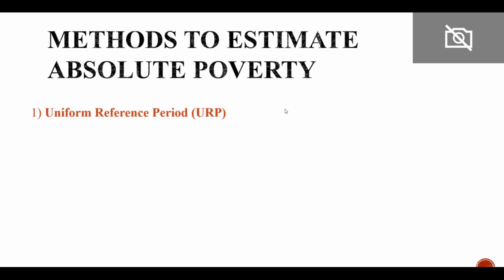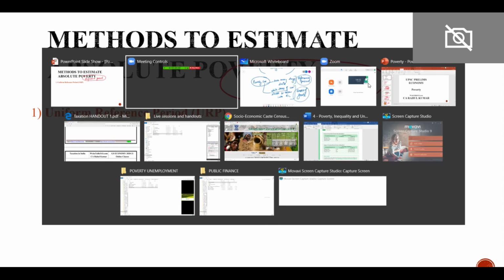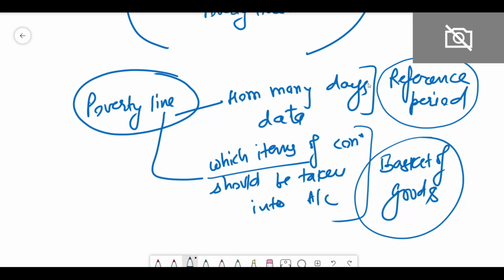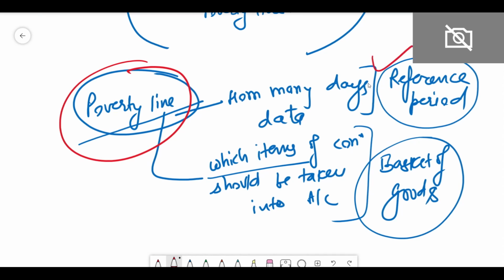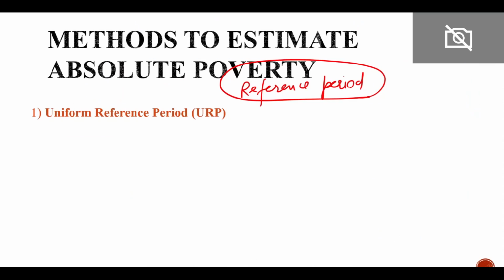So this is basically about the reference period. What will be the reference period? I already told that if we want to calculate the poverty line, then we should know what is the reference period of the data and which basket of goods is to be taken. So this method is basically about the reference period.